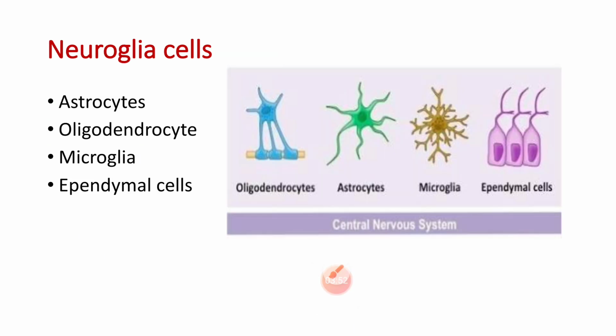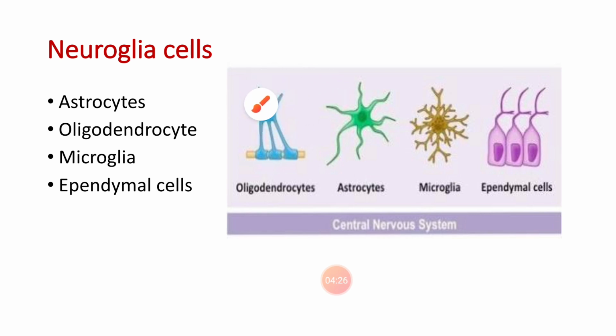Coming to the supporting cells, these are called the neuroglial cells, that consist of the astrocytes, the oligodendrocytes, microglia and the ependymal cells. The astrocytes are star-shaped cells and they are concerned with the nutrition of the nervous tissue. They form the blood-brain barrier and they consist of two types, that is the protoplasmic and the fibrous astrocytes.